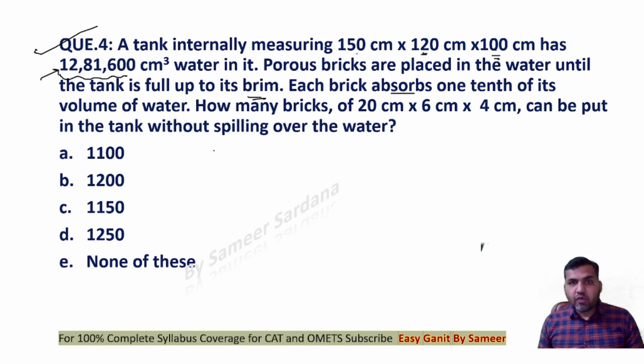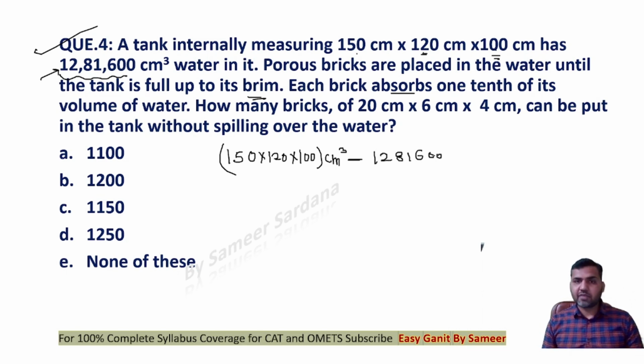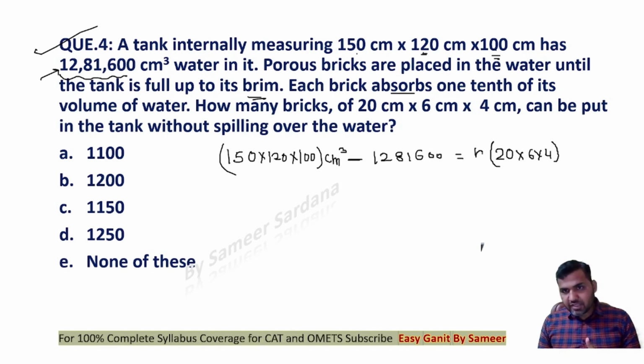So guys, volume of the tank is 150 into 120 into 100. This is the volume of the tank, right? Out of this much volume of the tank, this much water is already present. So can I say this is the free capacity inside the tank? Now this free capacity should be equal to the volume of the bricks. Now the volume of the brick is 20 into 6 into 4. This is the volume of one brick. Let's say that n is the number of bricks that I am placing.